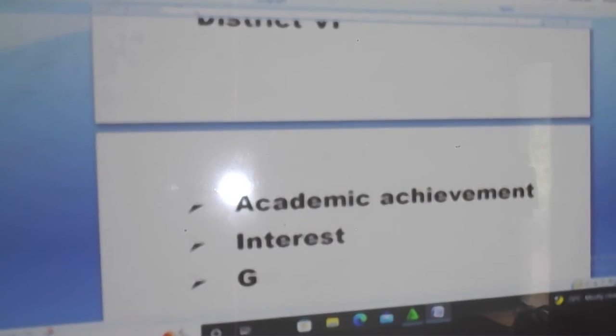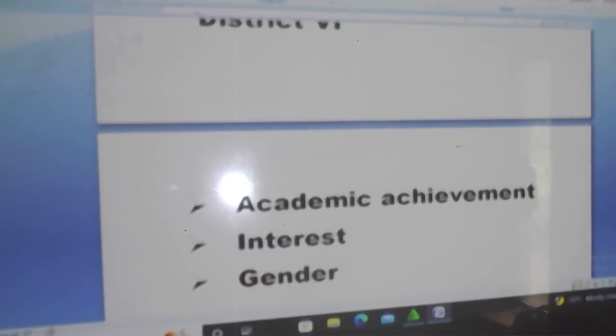And then next, you now discuss gender. You explain what gender is, gender in relation to academic achievement and interest. Then let us hear two or three authors' definitions of the word gender. Then finalize it with your own operational definition.